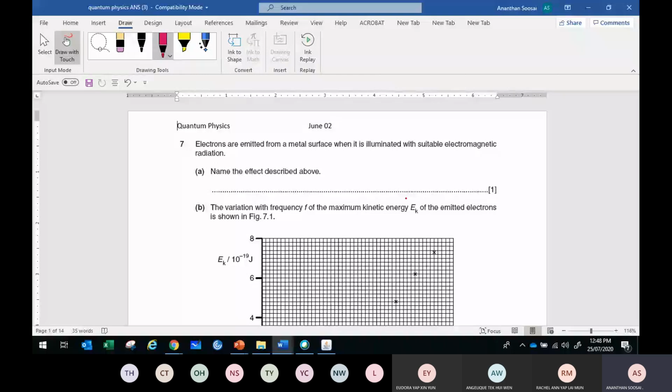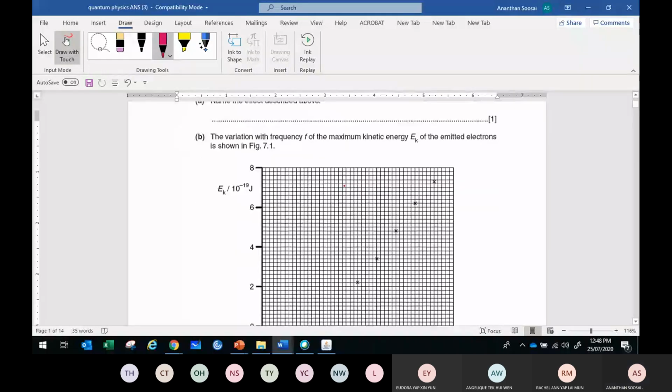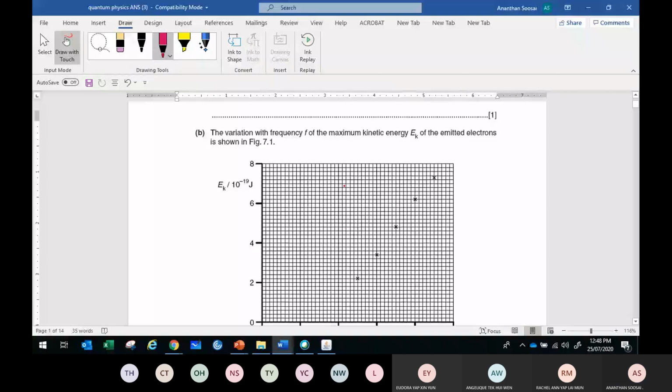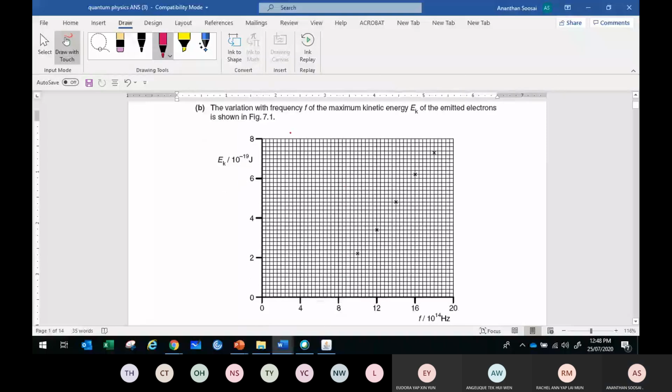Okay, class, come on, last question. June 2, question 7. Electrons are emitted from a metal surface. Name the effect described above. So, photoelectric effect. Now, EK versus frequency was plotted.